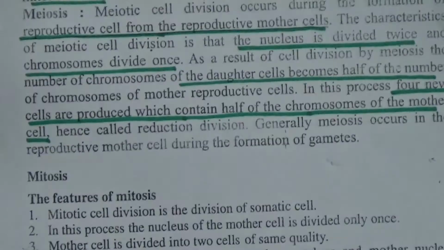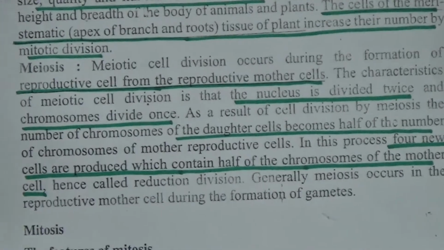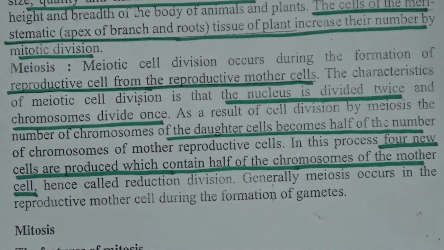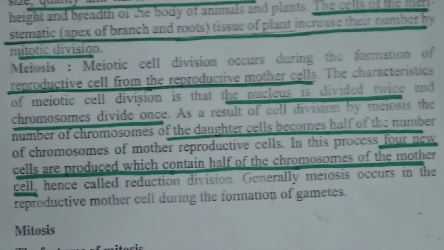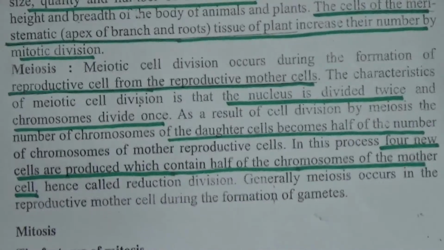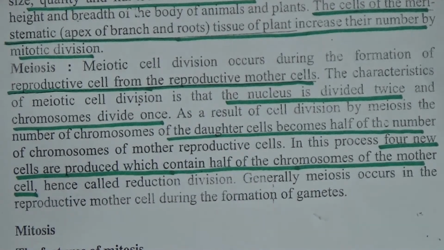Mitosis normally occurs in the growing region, that means the meristematic region or growing side of any animal. Through mitosis cell division, two new cells will be produced and they will carry similar characteristics. Their size, their chromosome number, everything will be the same as the mother cell. That's why mitosis is also known as equational cell division.